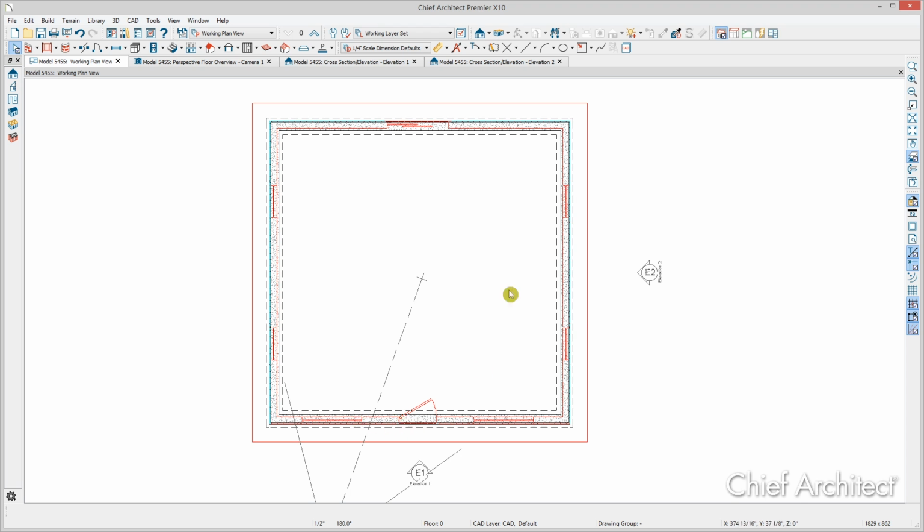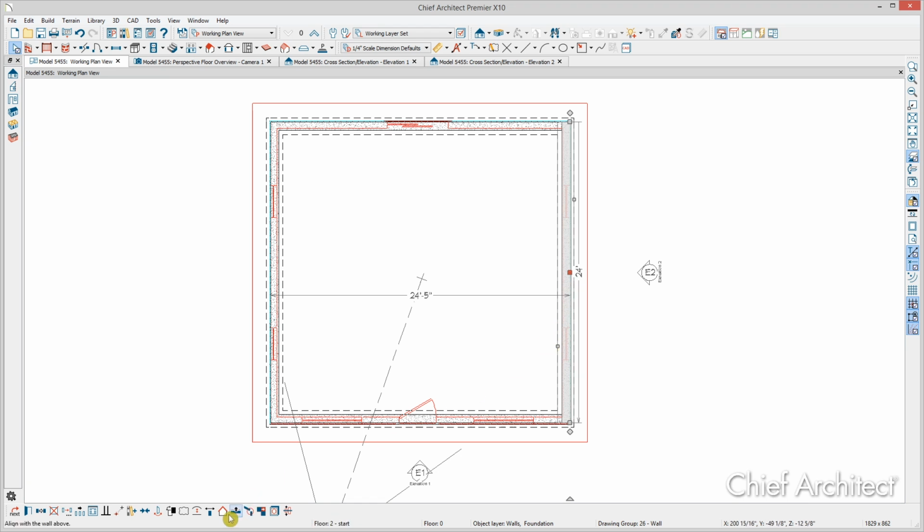And you can also find a situation where the walls aren't aligned because it was a bit complicated perhaps and you couldn't see well. So I'm going to arrow key this wall over, and as soon as I do, you'll see this appear. And this allows you to align the wall with the wall above. Click it and the wall will align nicely. So in a complicated plan, you might just go along and check how the walls are aligning by seeing if that tool is present or not.